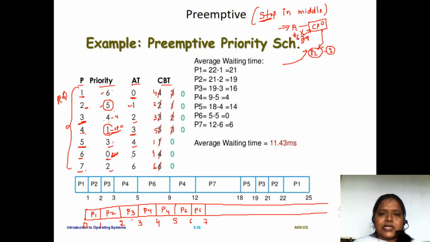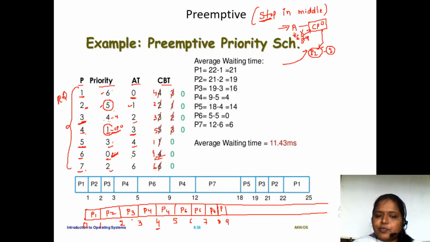At 7 milliseconds, is any process there? No process is there. So we'll continue for 4 milliseconds. This P6 process will execute for 4 milliseconds, from 5 until 9.